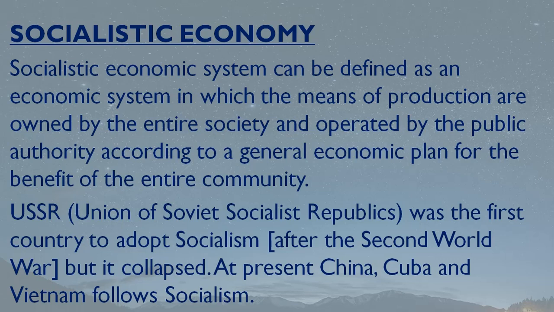Like in capitalism, we saw that the factors of production were owned by some group of people, and the remaining people had no such right. But in socialism, the factors of production are owned by the society as a whole, and operated by the public authority. By public authority, we mean here the government. This government makes the economic plan for the entire community, and the same is implemented for the welfare of society.